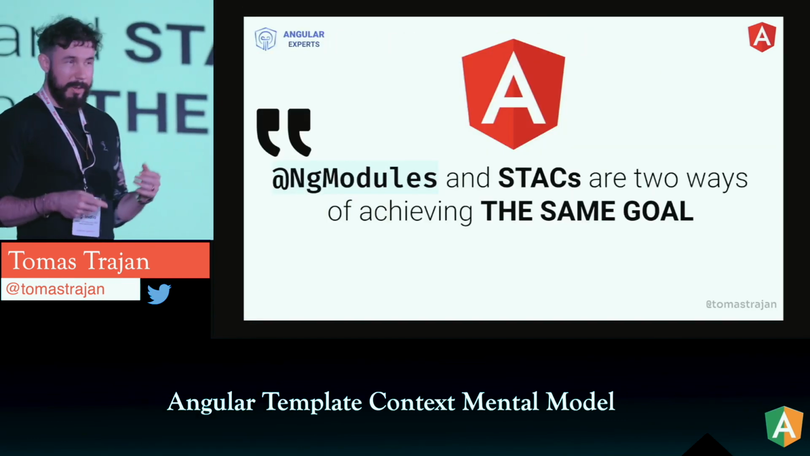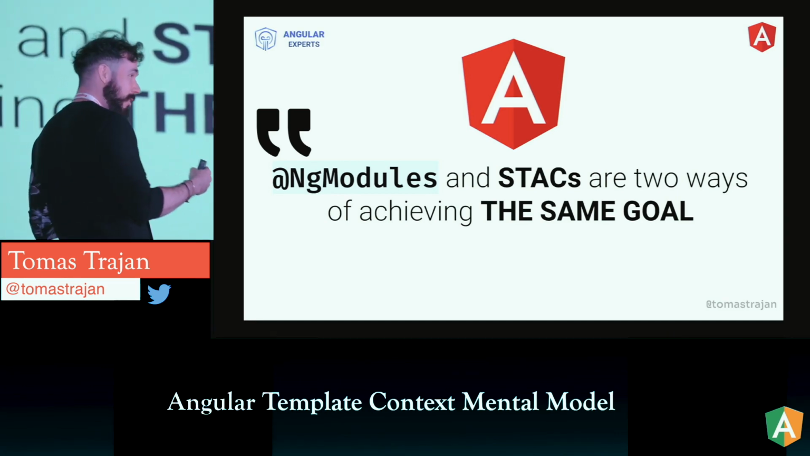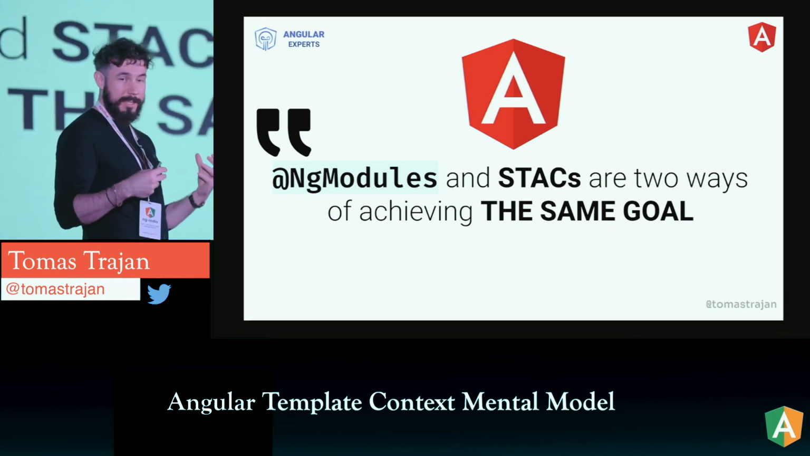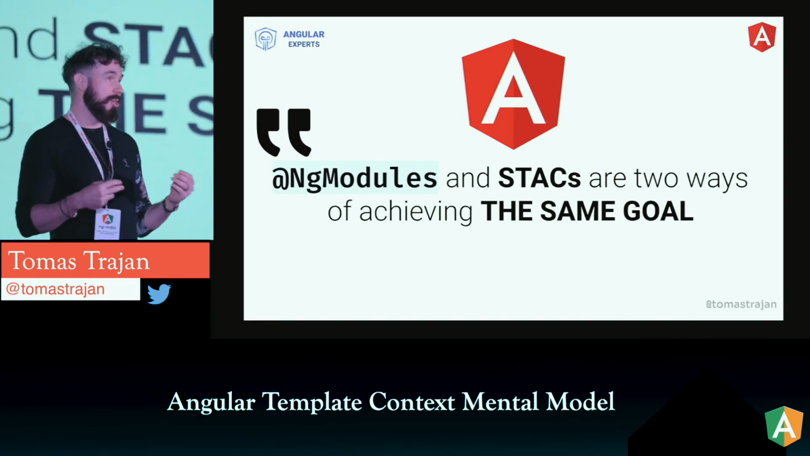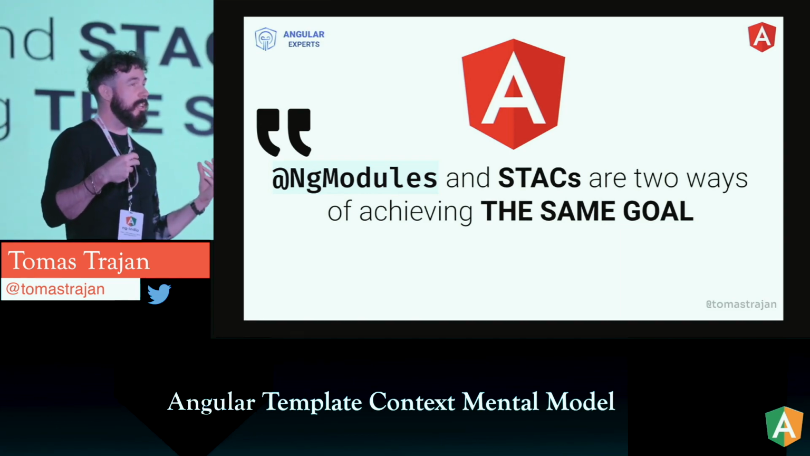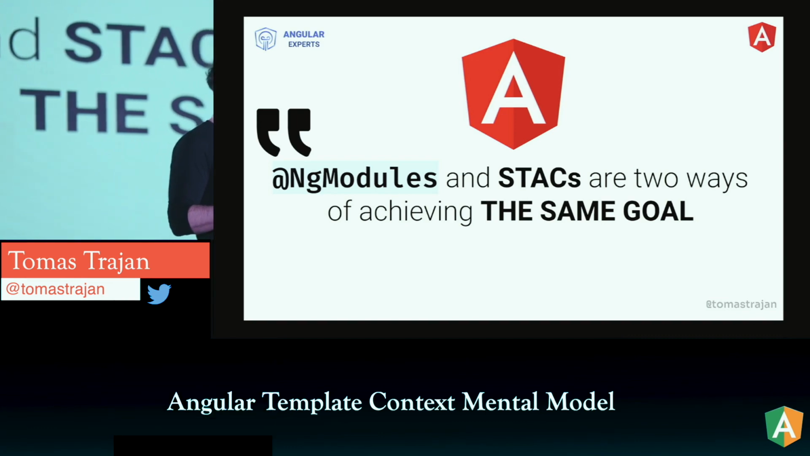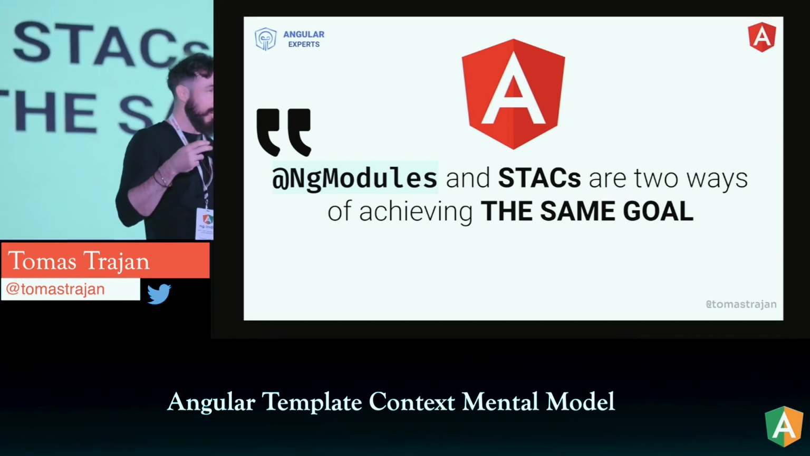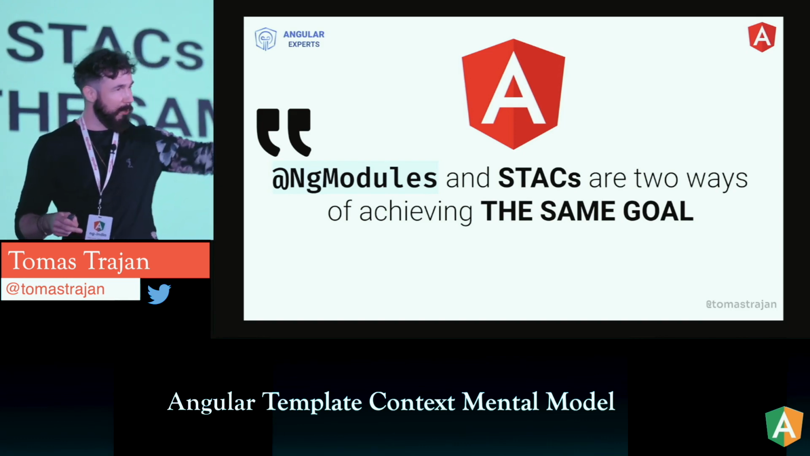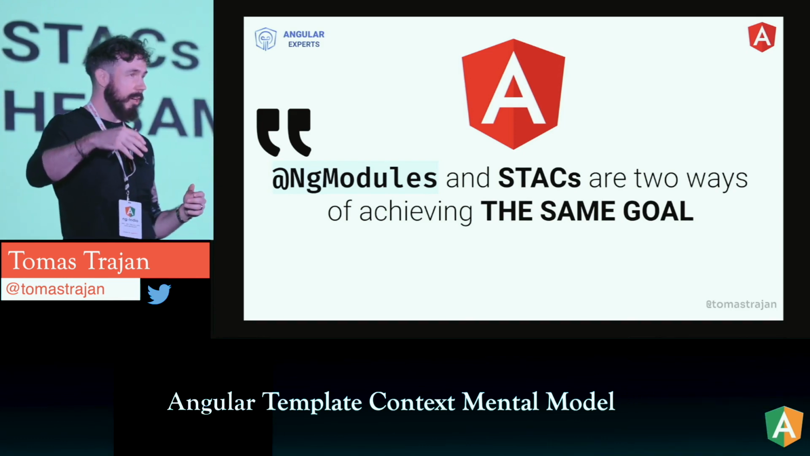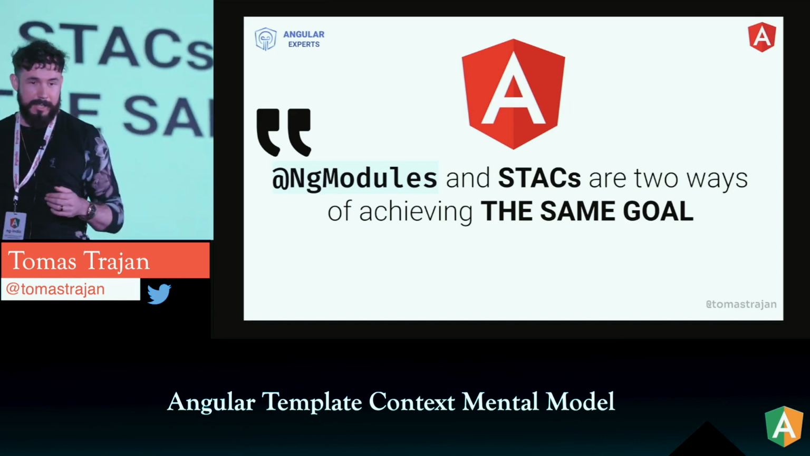Great. So basically, I hope you could see that ng modules and standalone components, or standalone APIs, are two ways of achieving exactly the same goal, which is that we have to provide Angular with the information of what we are using in the template. Angular currently cannot figure it out by itself. We actually have to tell Angular, in this template we are going to use this, and in that template we are going to use that. So it's still our job to do that, which may change in the future.